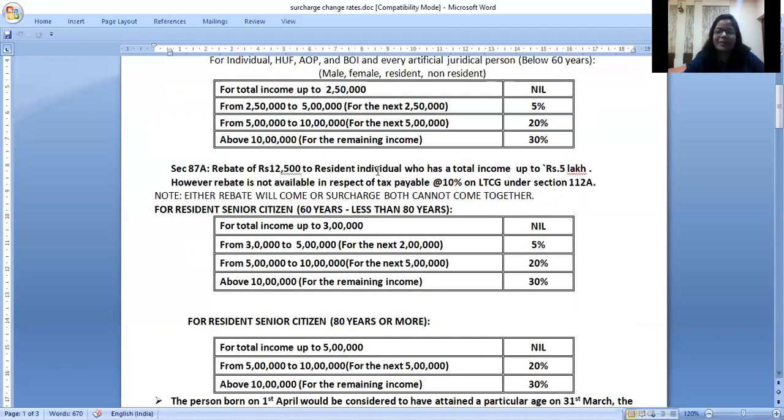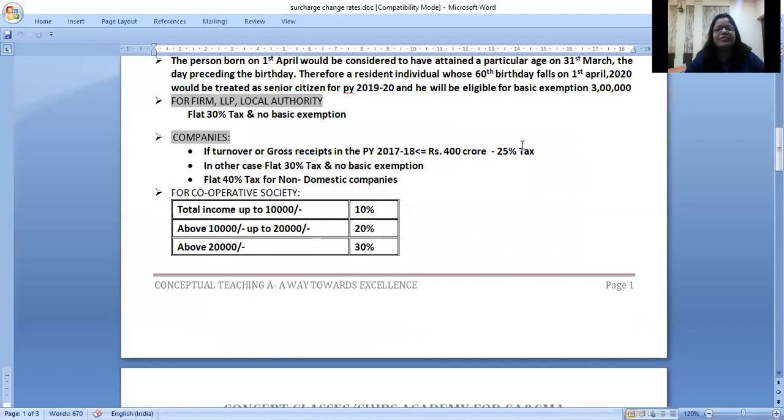And a very important amendment from this financial year 19-20: long-term capital gain on shares, which was earlier fully exempt. Long-term capital gain on listed shares, wherein STT is charged, was fully exempt. Now from this year it is going to be taxable. I'm going to cover it in the special incomes. So on that long-term capital gain covered under 112A, rebate is not allowed. Other than this, on any income, if the income is up to 5 lakhs, you get a rebate under section 87A, right?